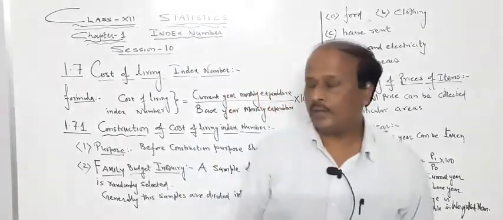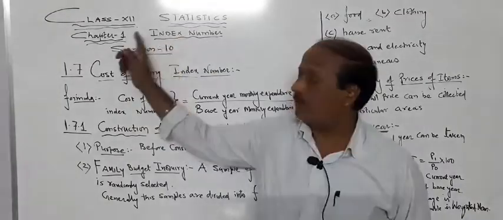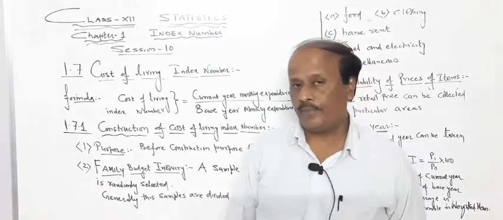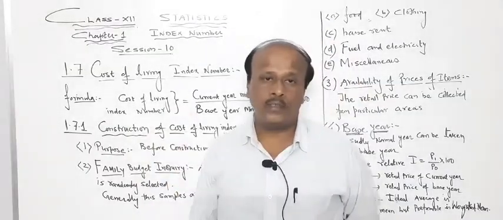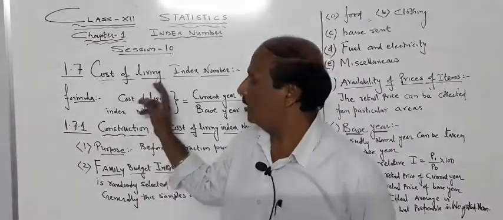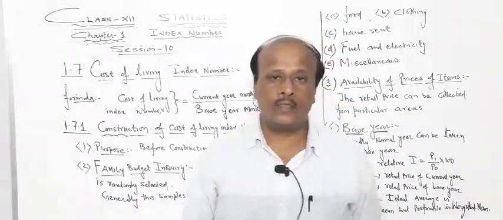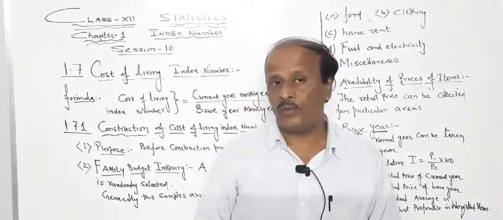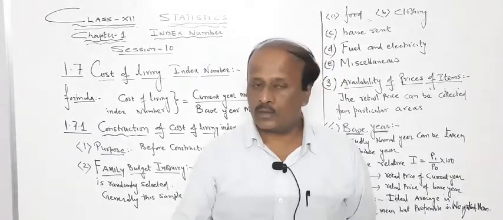As you know, we are already doing chapter 1, index number. This is session 10, and last time I told you one very important topic, cost of living index number. So first of all we are going to revise. Last time we did one or two very important questions also, and homework was given to you to do some more questions from the exercise. Today some theoretical part.